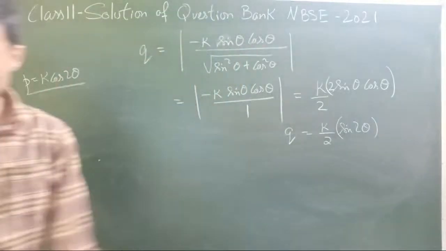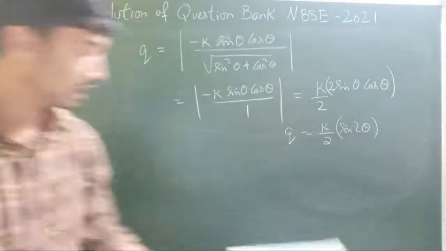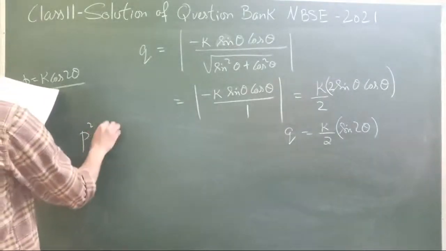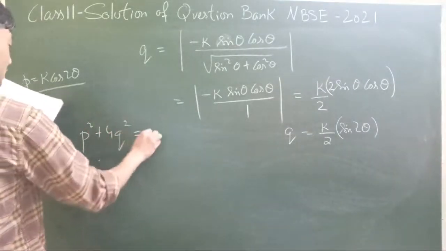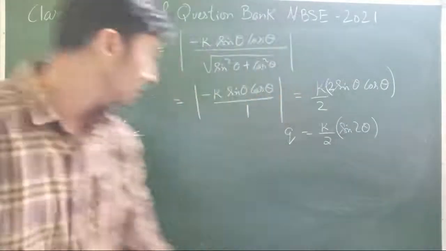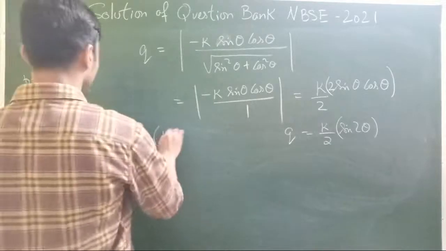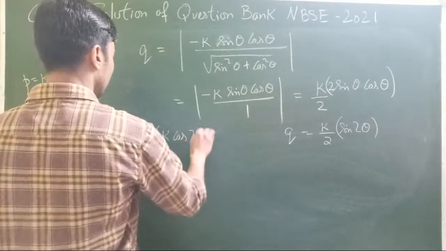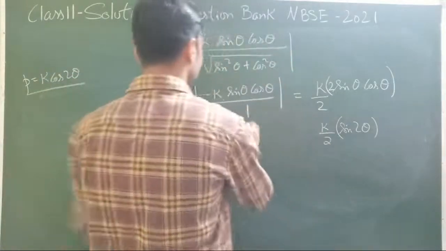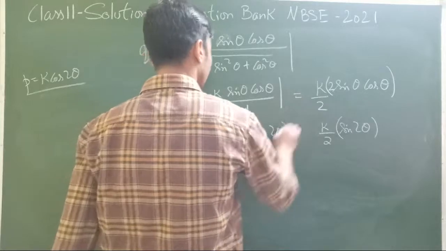Now the question says prove. What do we have to prove? We have to prove that p square plus 4 times q square is equal to k square. Let's see what we have. In that case, p square was k cos 2 theta whole square plus q square, that is k by 2 sine 2 theta whole square.